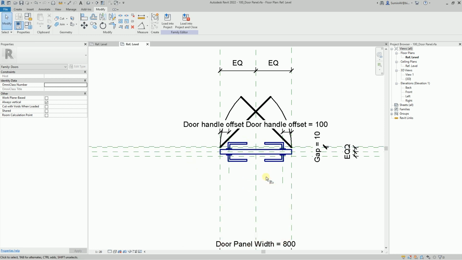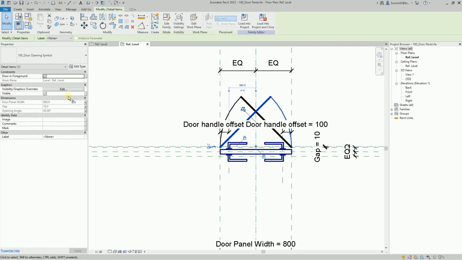We now have two instances of the same family, and in this case, we need to make sure that only one of them is displayed in the project. Moreover, we should have an opportunity to choose which one. The standard visible parameter assigned to any object created in the family editor will help us with this.